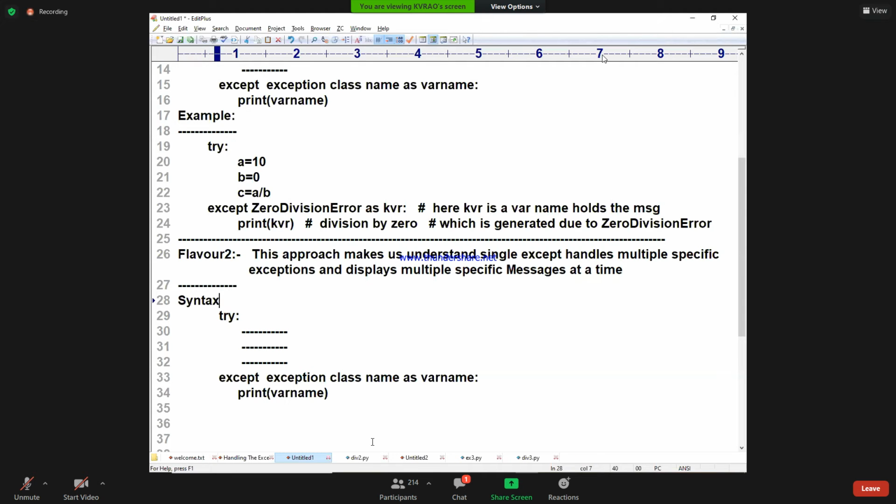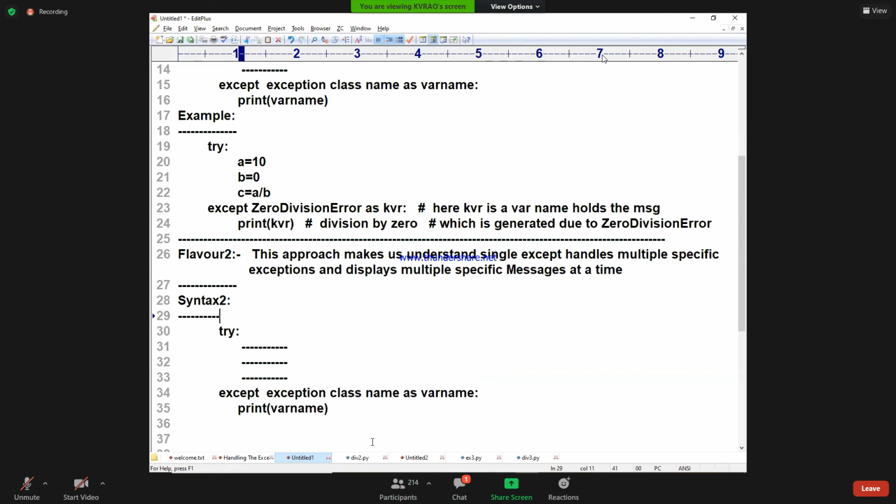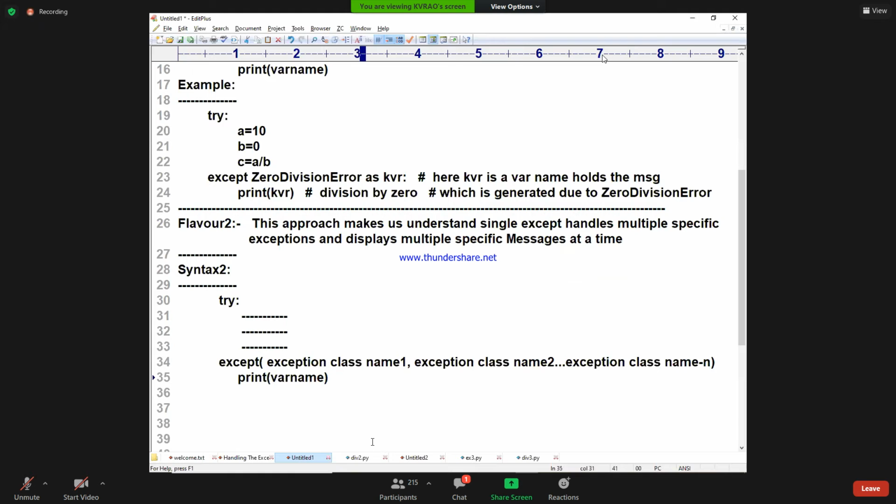Syntax number 2, flavor number 2. What is that? Except, in the bracket, except class name 1, comma, except class name 2, and so on, except class name n, and say what?